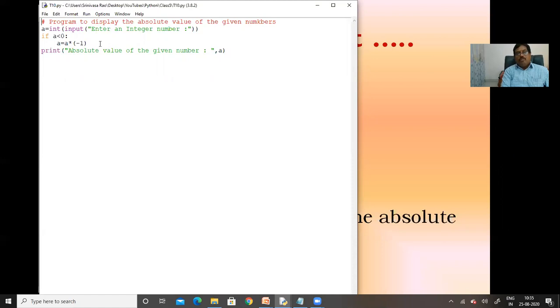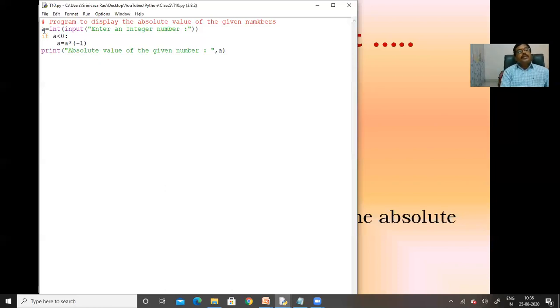Here I am writing in the comments what functionality this program performs. It displays the absolute value of the given number. Whatever number we give will be an integer. It may be positive or negative, but it prints the absolute value of that number. Absolute value is nothing but the positive value of that number.